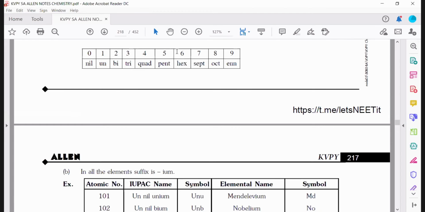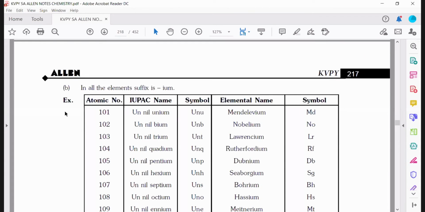You just remember 0 to 9. Easy only. You have to substitute the value. For 1 it is un, 0 is your nil, and again un, and ium. So unnilunium, and you have to use the letters U, n, and U. It's very simple. The first letter will be capital, the remaining will be small letters. And the elemental name is called Mendelevium. By the way, they won't ask the elemental name. They will ask you this IUPAC name.